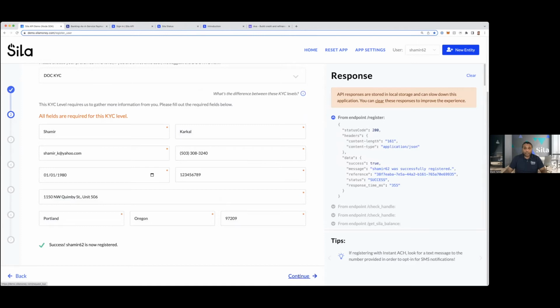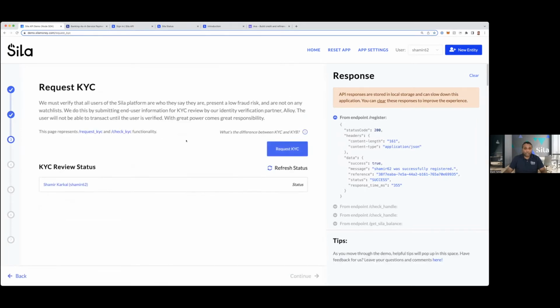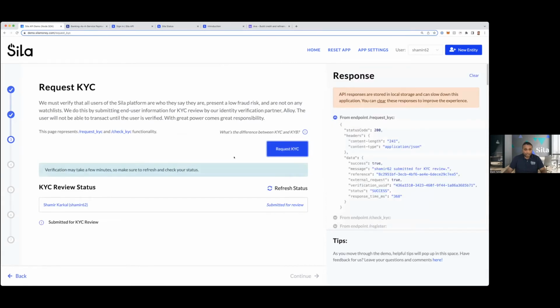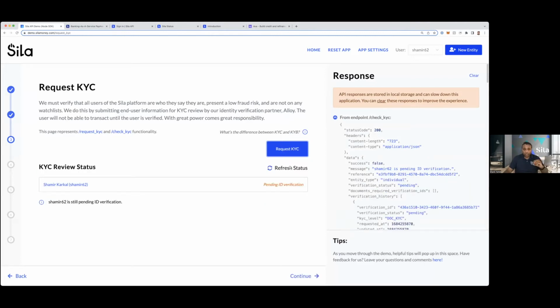At this point, this user has not been KYC'd. This data has not been verified in any way. It's just stored in our database, right? You can, of course, KYC the user, and you do that by just calling another endpoint which requests KYC. And that's asynchronous, so you don't wait on that. You get a webhook notification back as it completes, and you can refresh the status. It typically takes anywhere from like 3 to 15 seconds to complete the KYC.